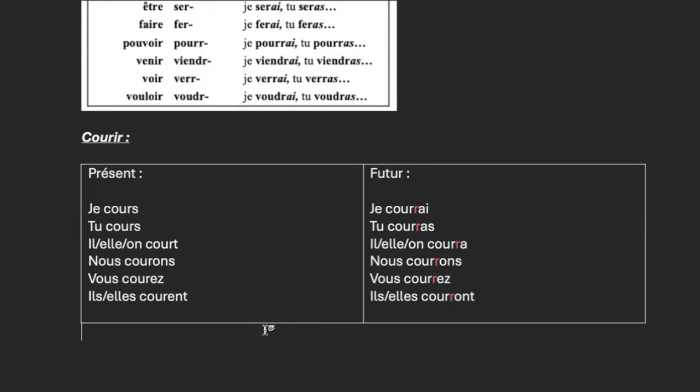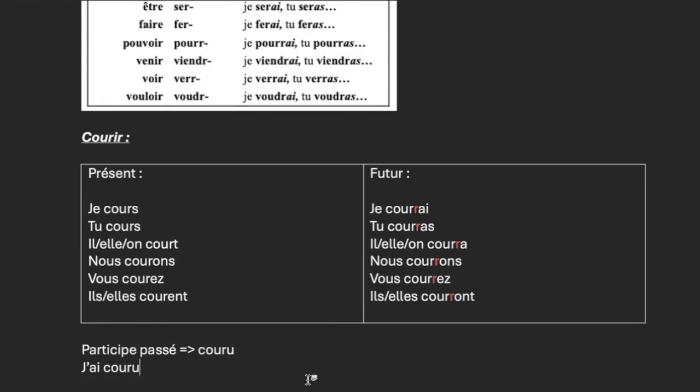Nous courrons. OK? And in passé composé, it's couru. Donc, c'est le past participle. Participe passé, c'est un verbe irrégulier. Participe passé, ça va être couru. D'accord? Seulement un R. Donc, I have run. J'ai couru.